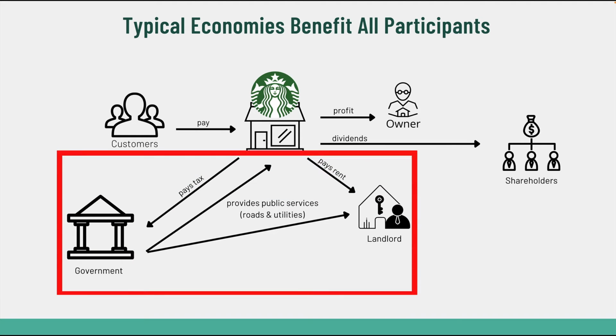Now let's focus on some of the payments that a typical store will make. A store, like a cafe, will pay a tax for its profits that goes to the government. Additionally, it'll pay a rent to the landlord for using the building facilities. In return, the government will provide public services such as roads and utilities, and these benefit both the cafe as well as the landlord.